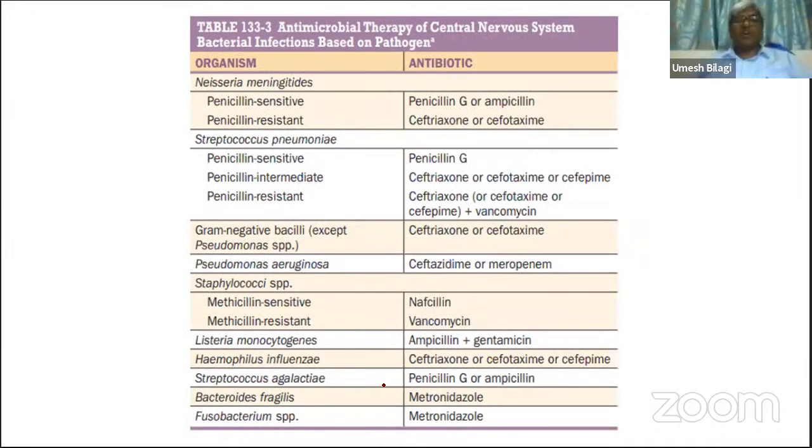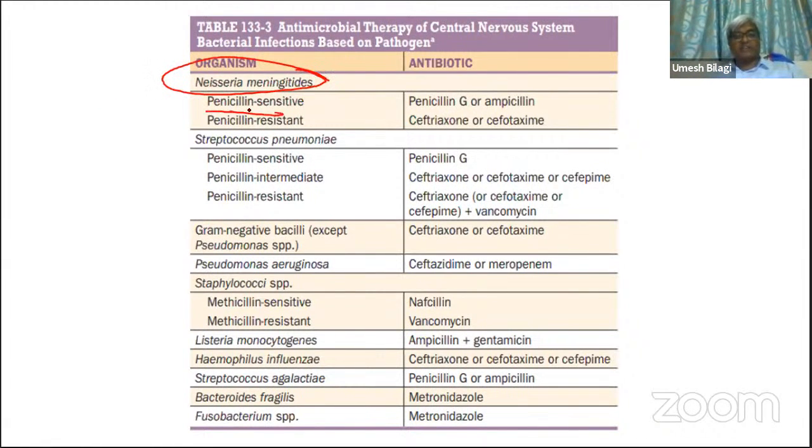Antibiotic therapy depending upon the organism. This is a table which I took from Harrison. When it is Neisseria, the best drug that can be given is penicillin G only. If you are giving penicillin G, you should be sure it is Neisseria, and you should also be sure that it is still sensitive. If you confirm the sensitivity, then you can start the patient on penicillin G or ampicillin. Okay, penicillin G or ampicillin.